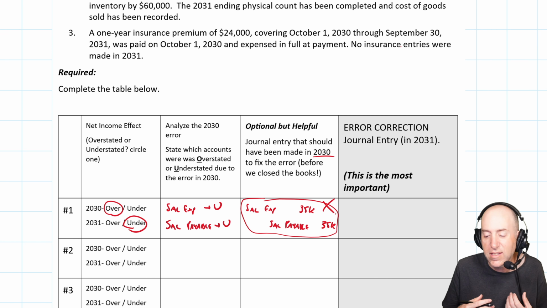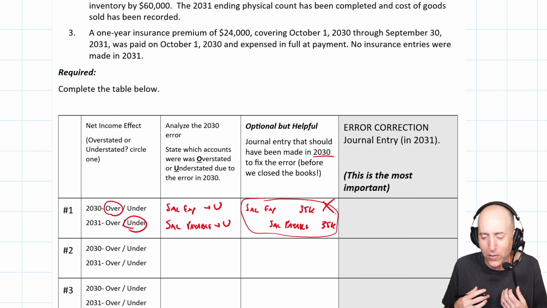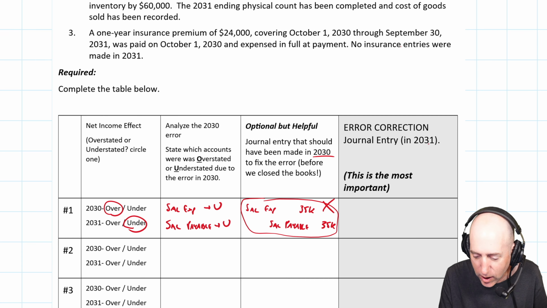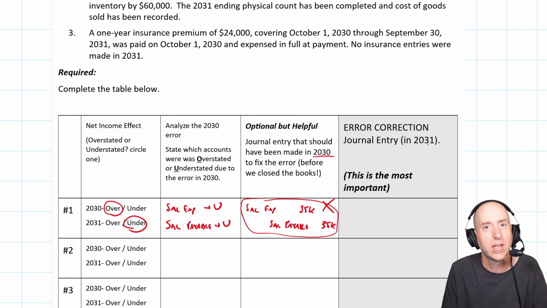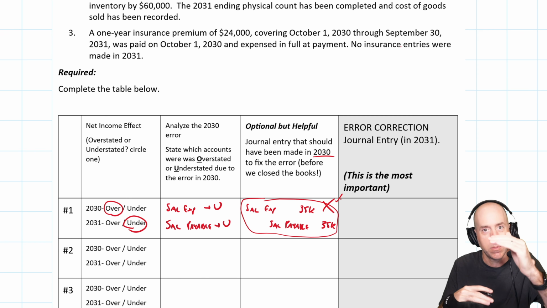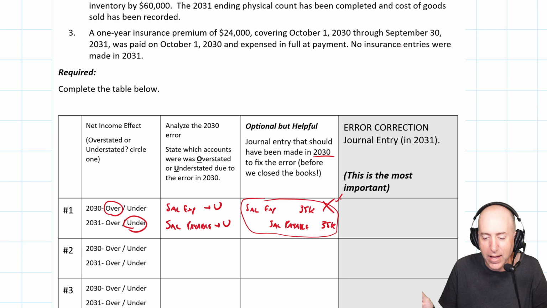So we're trying to fix it a year late, a day late, a dollar short. How do we fix it? Well, there's already been a second error, right? In 2031, we paid the salary. So we went debit salary expense, credit cash. Had we done this properly, we would have gone debit salaries payable, credit cash, but we didn't. Okay, so how to fix it?